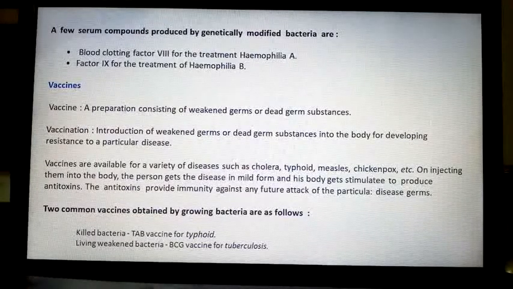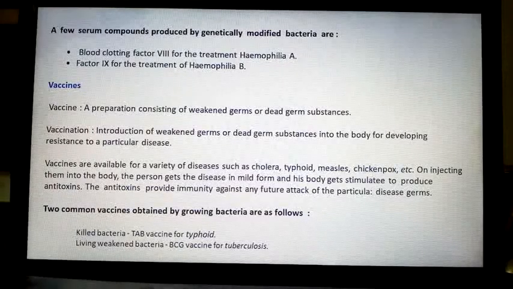Edward Jenner, the first vaccine he found, children. For smallpox and all. See, Edward Jenner, he was a doctor. He interestingly started treating cowpox and chickenpox, and then later he realized that by introducing these germs into the smallpox people, they are getting cured. That is how vaccines were first found.